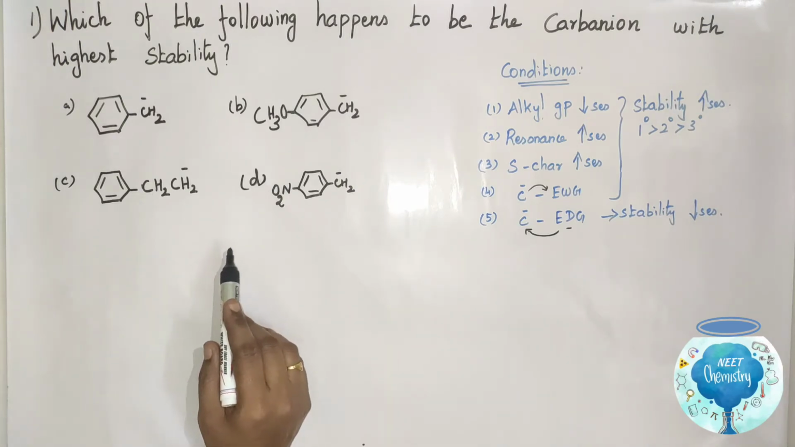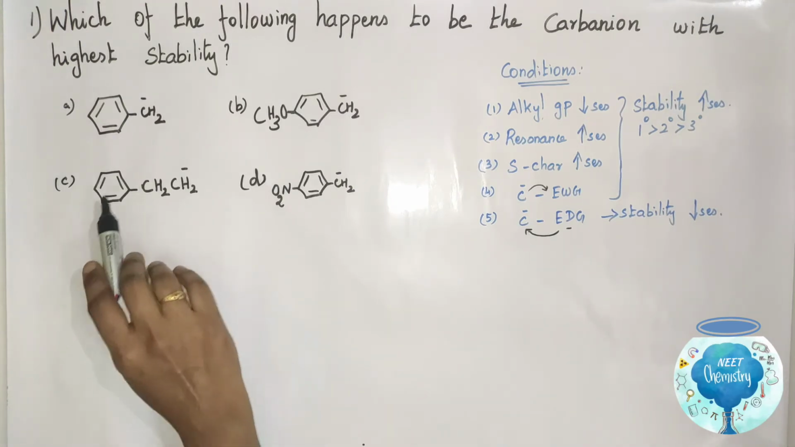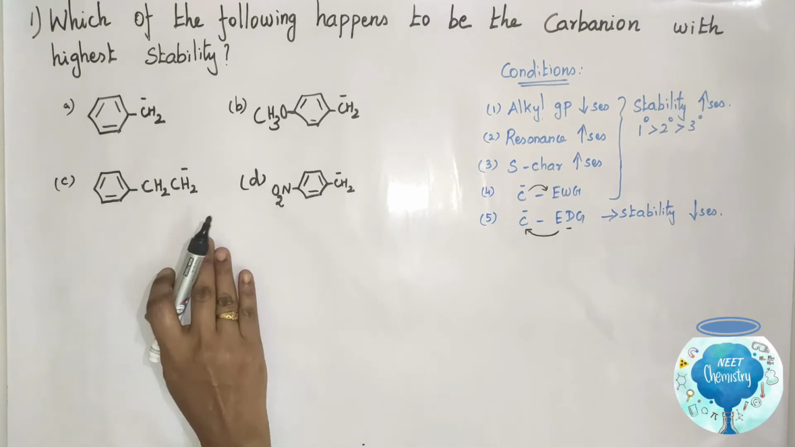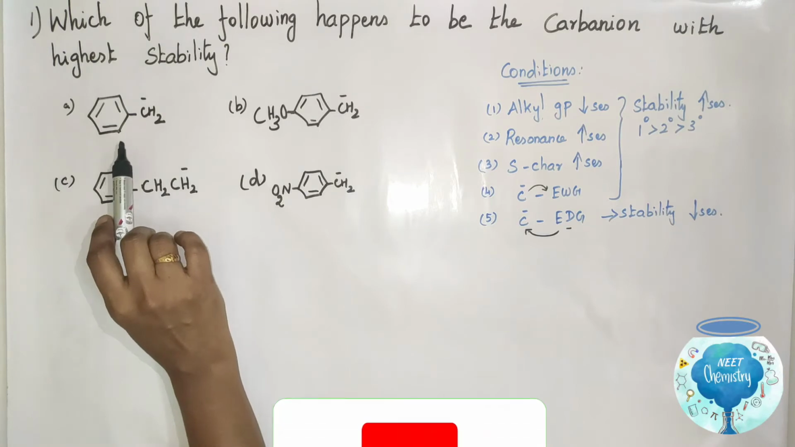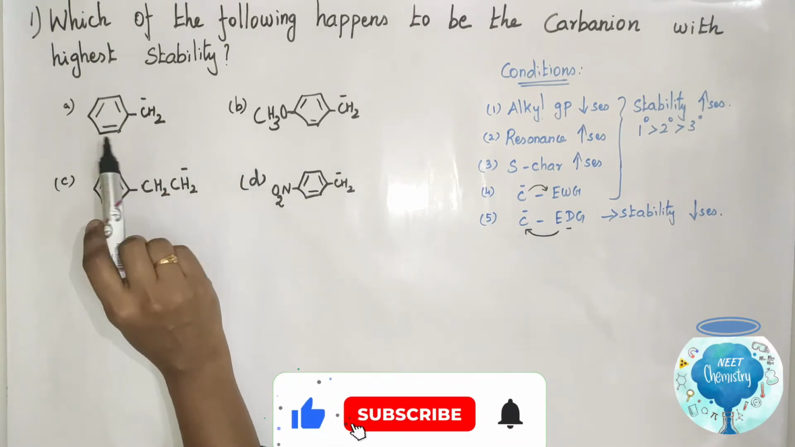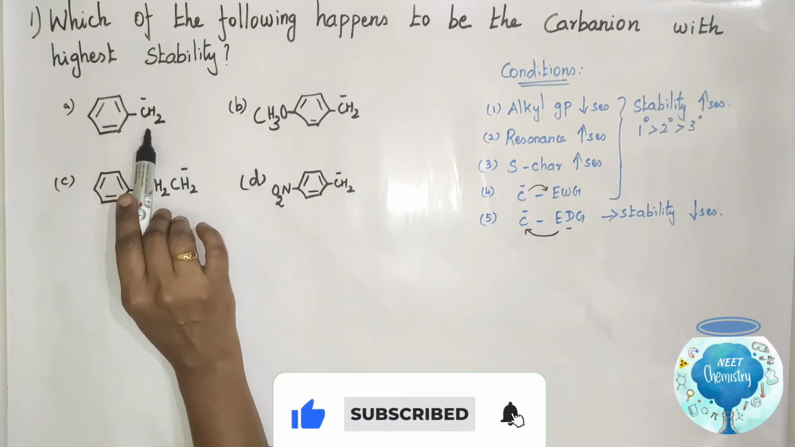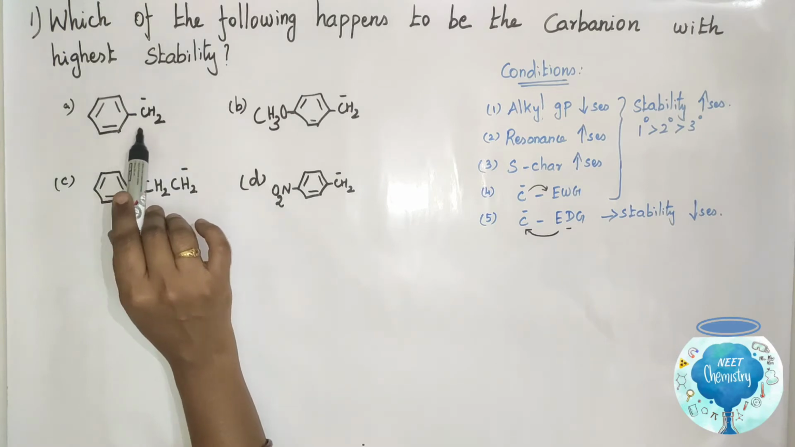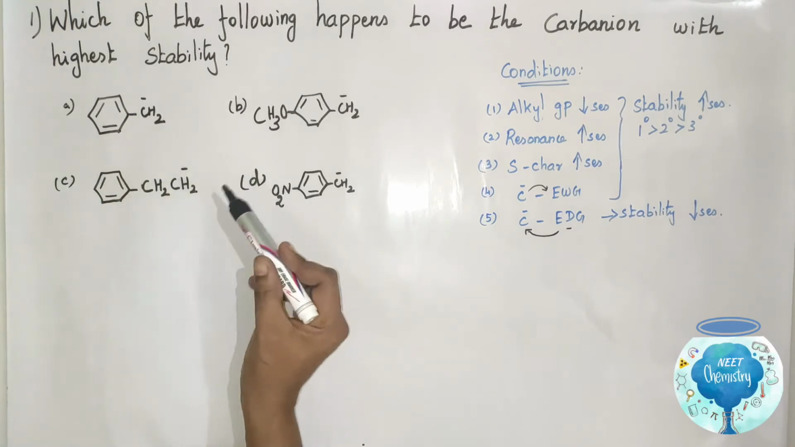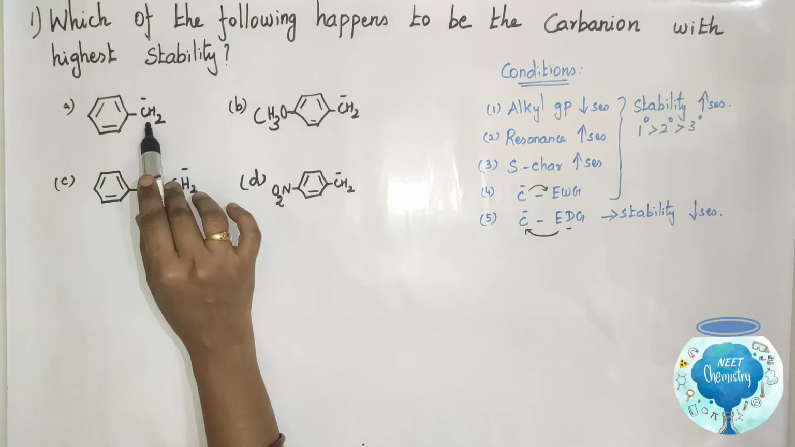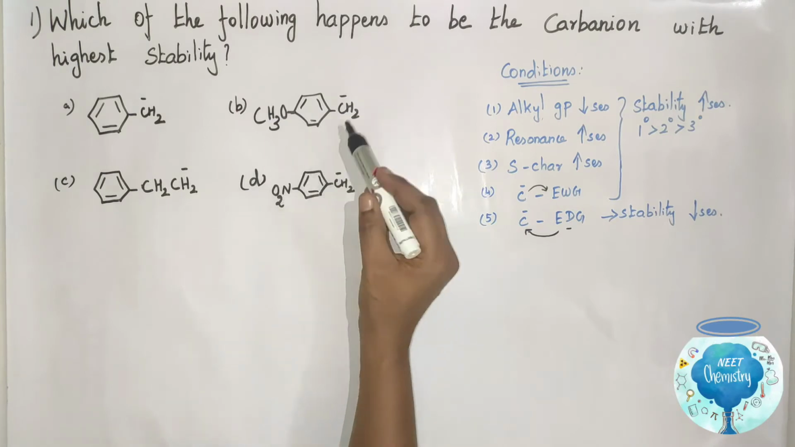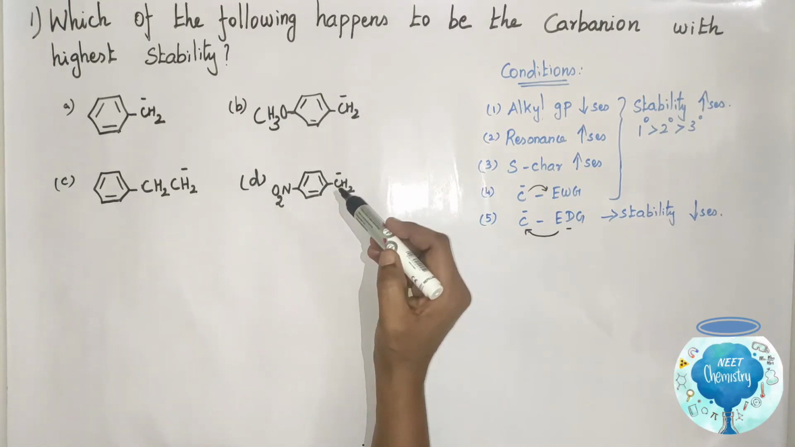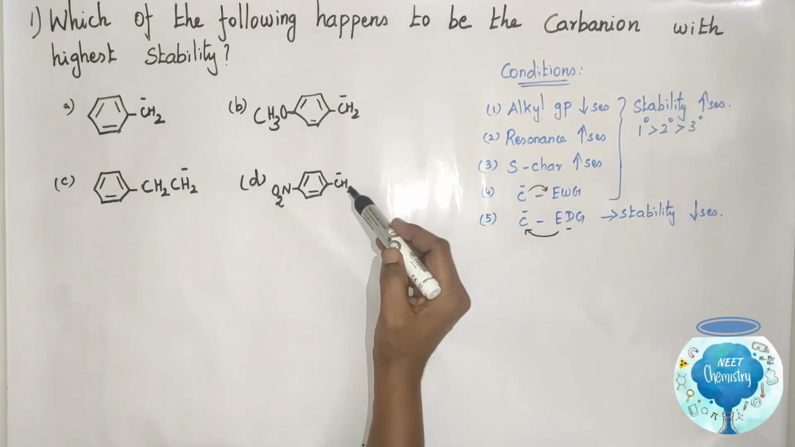Now we try to give the answer for this example. Which one is more stable? We have four compounds. The first option A contains benzene attached with an alkyl group. Here one alkyl group is attached with benzene. Here two alkyl groups are attached to the benzene ring. Here one alkyl group. This example also has one alkyl group.